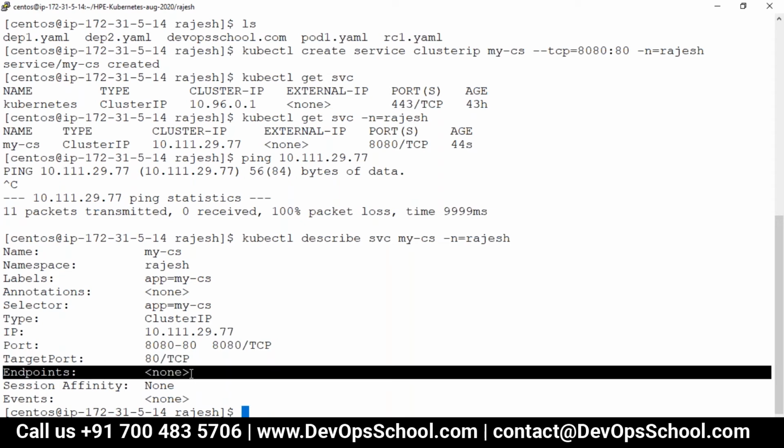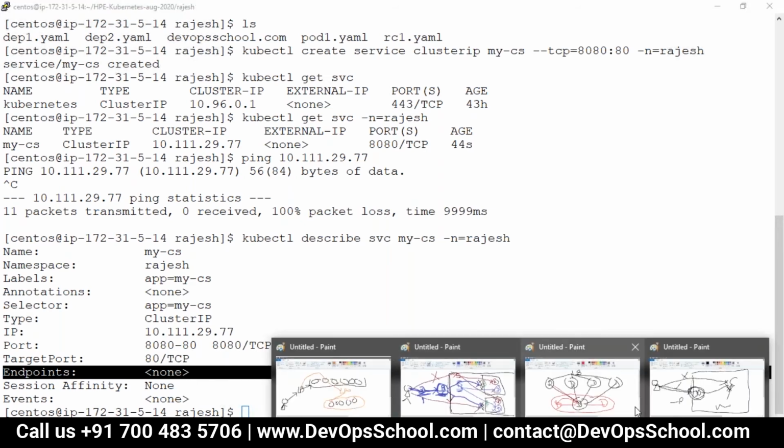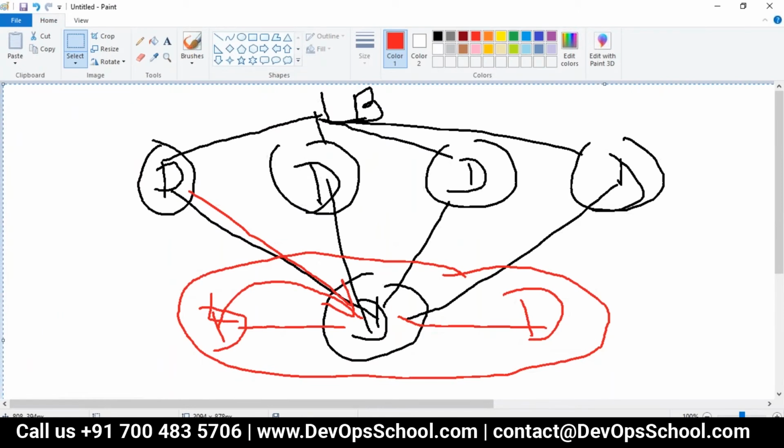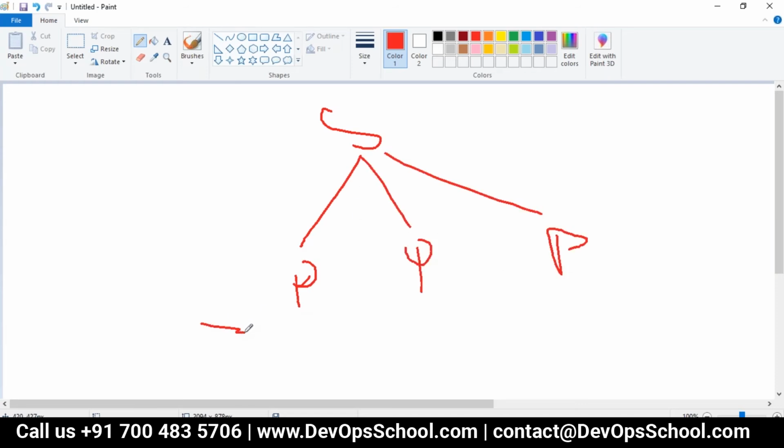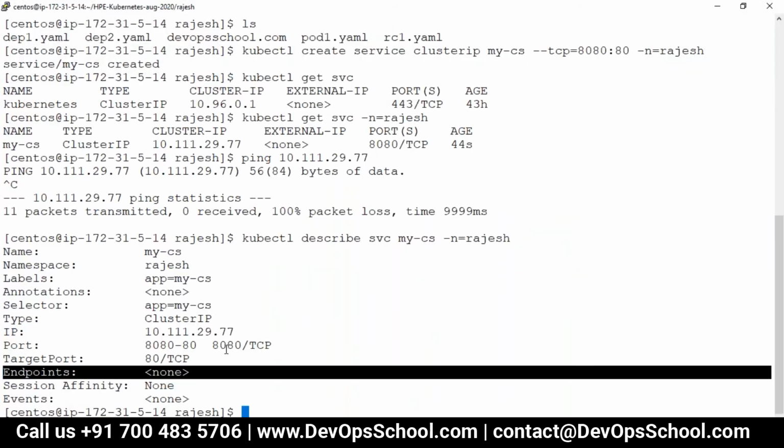Endpoint means whenever you hit the service, it should go to the pod, right? The pod IP address and one specific port number. It should go there. This is called an endpoint: 1, 2, 3. But do we have any endpoints here?